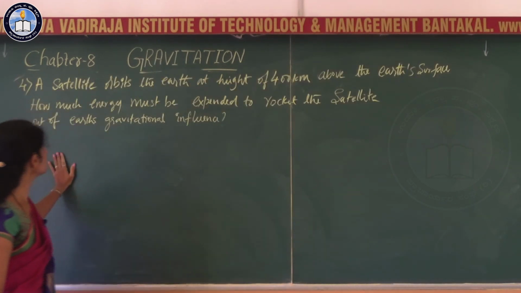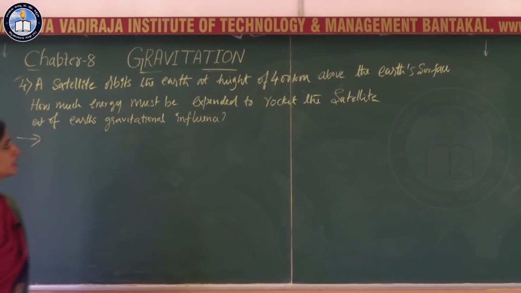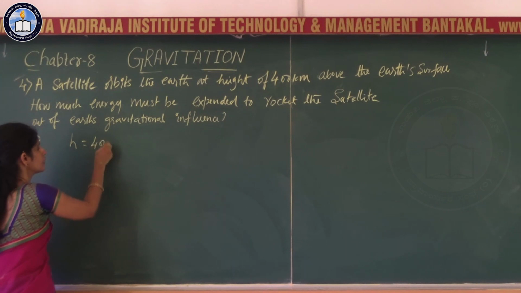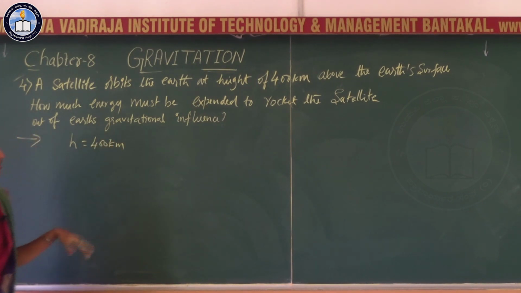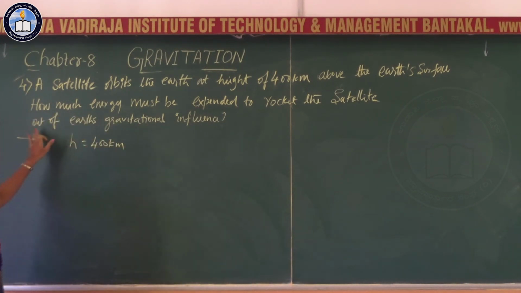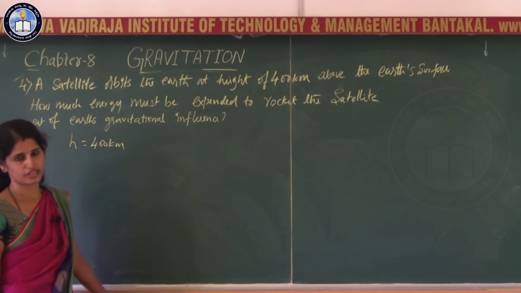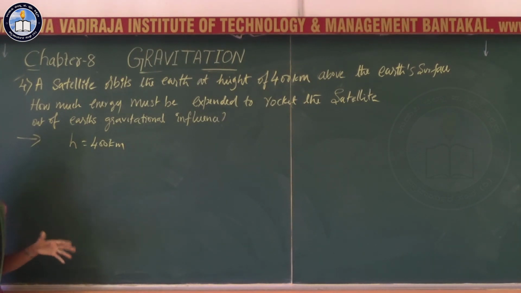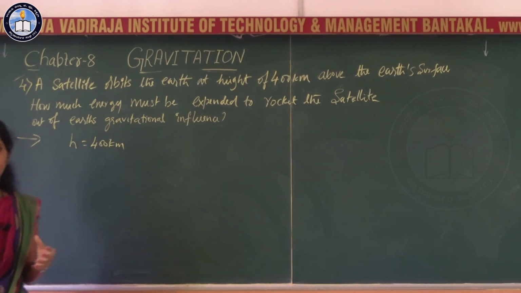The next problem is: a satellite orbits the earth at a height of 400 kilometer above the surface of earth. So h is equal to 400 kilometer above the surface of earth. How much energy must be expended to rocket the satellite out of earth's gravitational influence? So you have to find the energy needed to remove the satellite from that orbit.